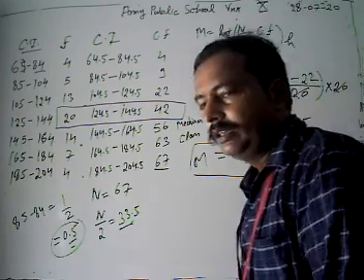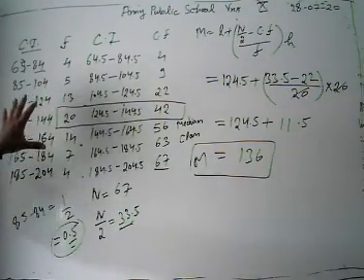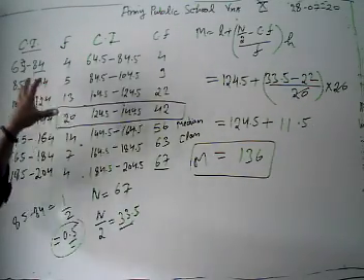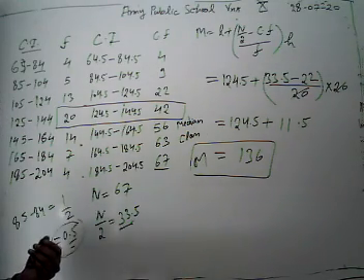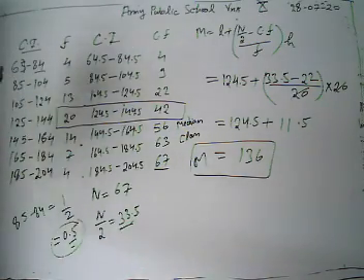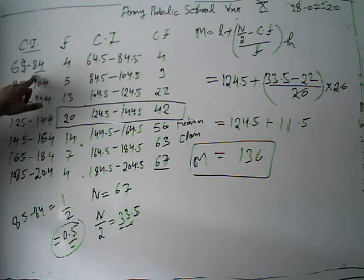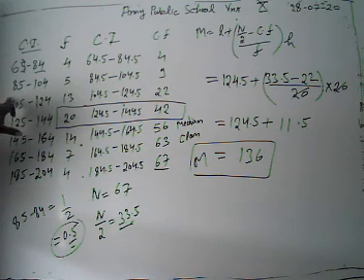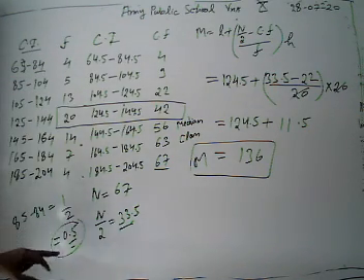Now look again, the problem we have discussed today is the problem where the given class interval is not in a continuous form, it's a discontinuous series. Then what do you do? First of all, we make it continuous. How can we make it continuous? We take any two class intervals, take the first class interval's upper limit and the second's lower limit, take the difference, we get 85 minus 84, 1, and then divided by 2, we get 0.5.